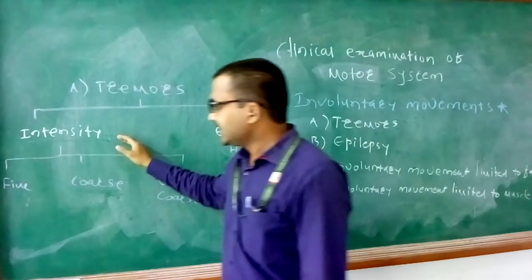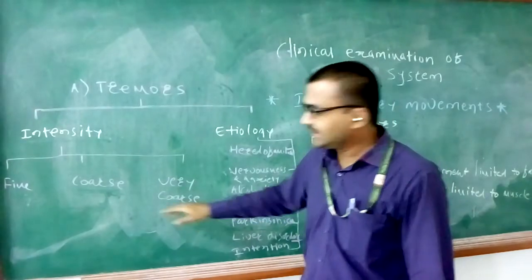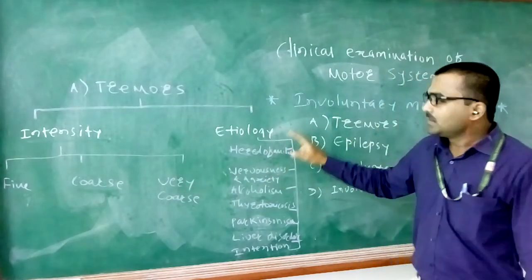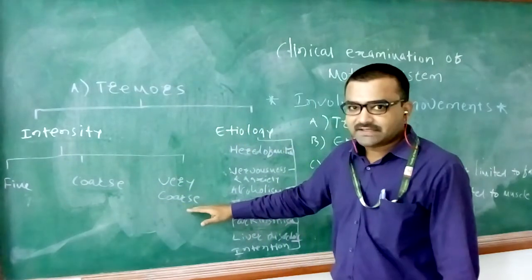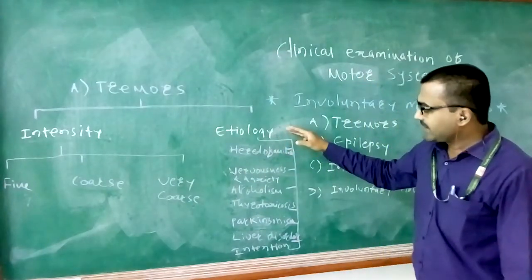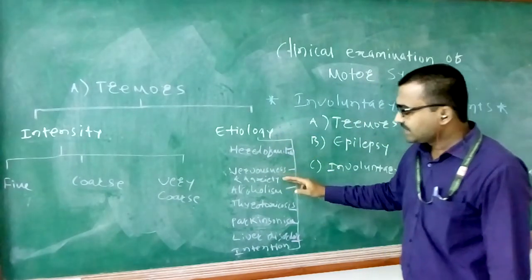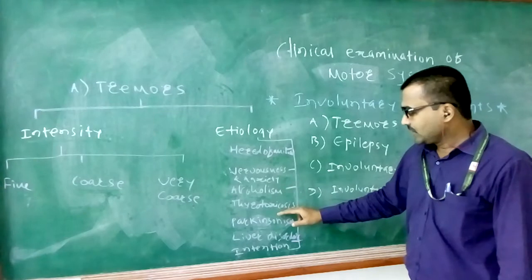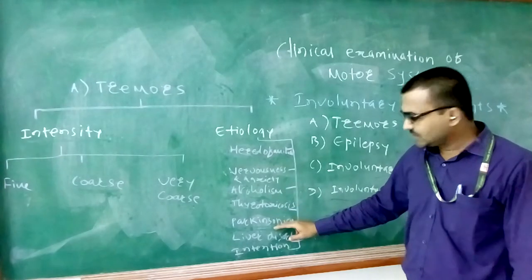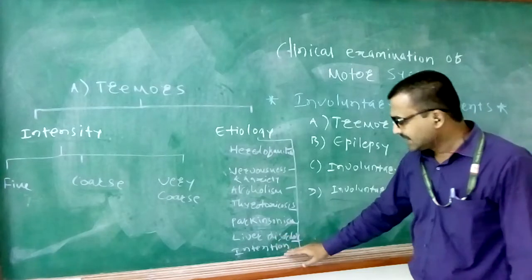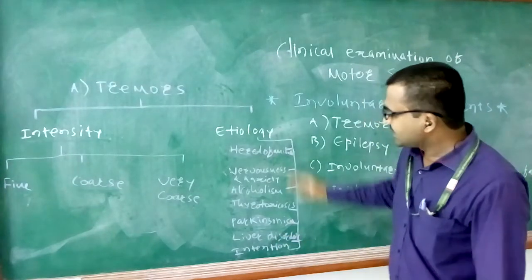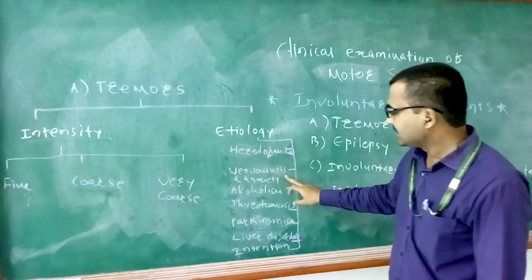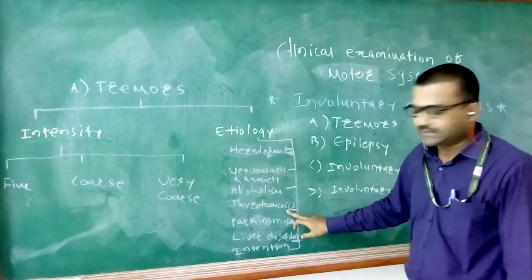On the basis of intensity, tremors can be classified into three subtypes, that is fine tremors, coarse tremors and very coarse tremors. We have discussed the characteristic features of all these types. On the basis of etiology, tremors are classified into various types like tremor of nervousness and anxiety, heredofamilial tremor, tremor of alcoholism, tremor of thyrotoxicosis, tremors of Parkinsonism, tremors of different liver disorders and intention tremors. Amongst these types, we have discussed the characteristic features of heredofamilial tremors and tremor of nervousness, anxiety, alcoholism, thyrotoxicosis.